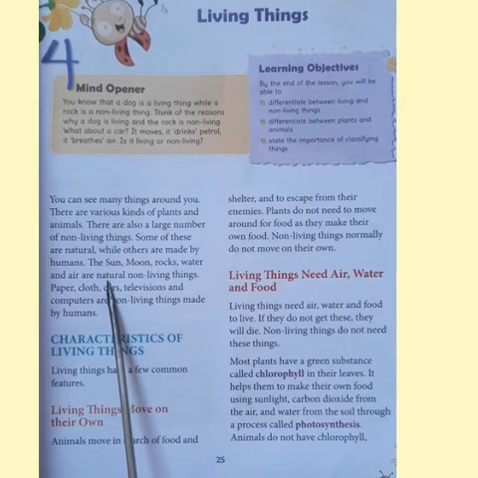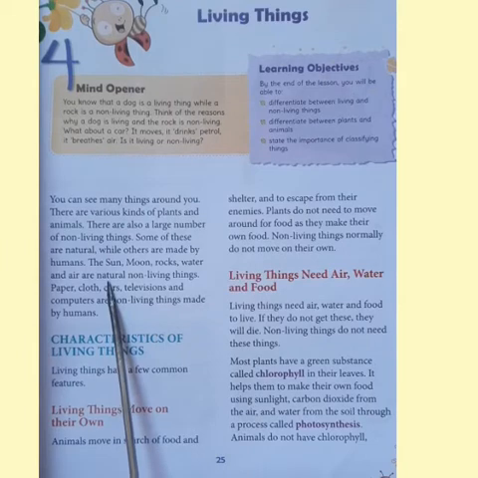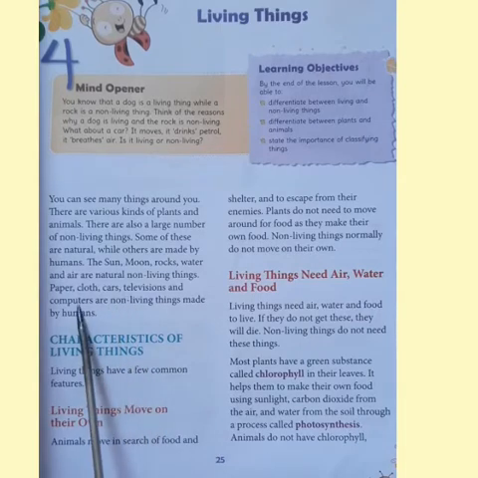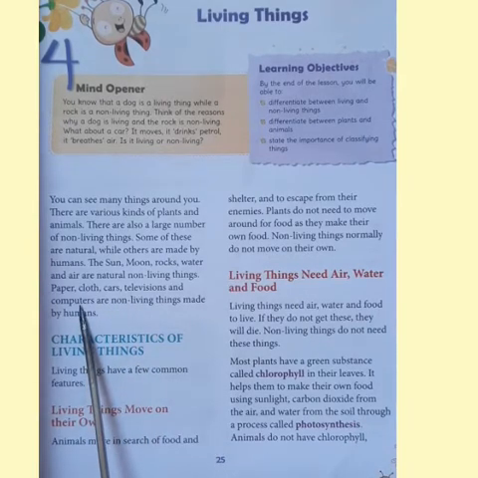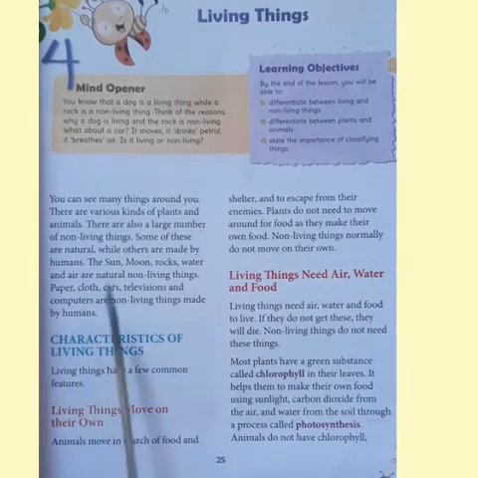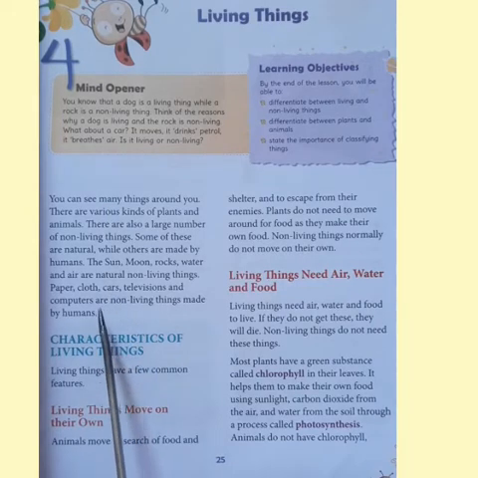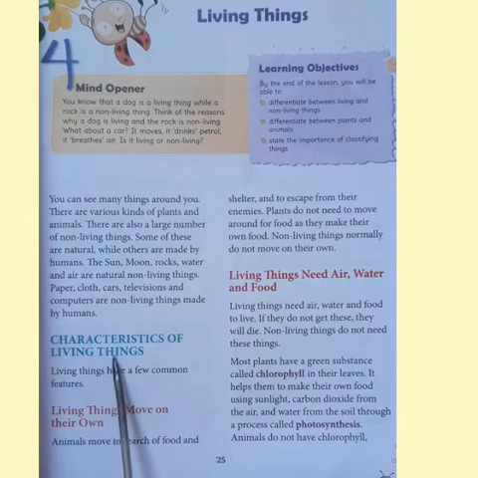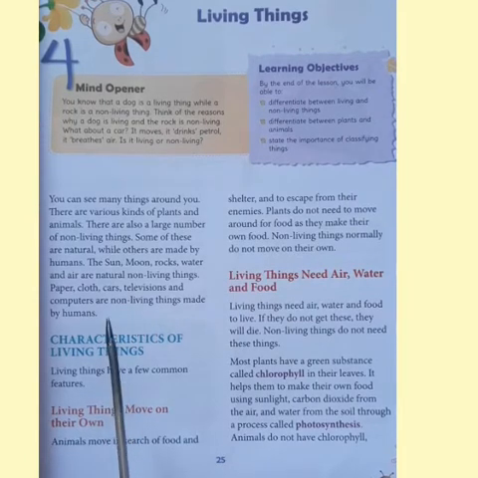Whereas man has manufactured some of the things for his own use. Which are they? It may be paper, cloth, car, television, and computers. So, all these are manufactured by man. They are made by human beings for their comfort, isn't it? Yes, of course, all these, paper, cloth, car, television, computers, and many more things, are non-living things made by human beings. Let us study the characteristics of living things.